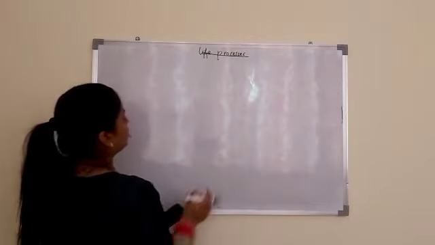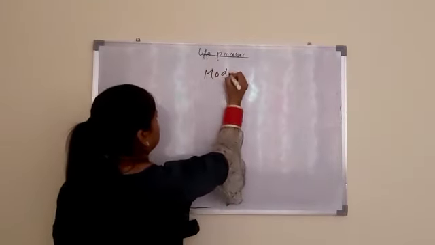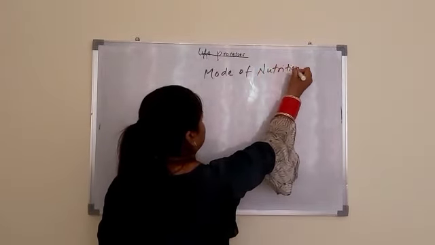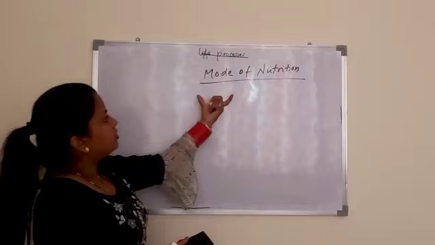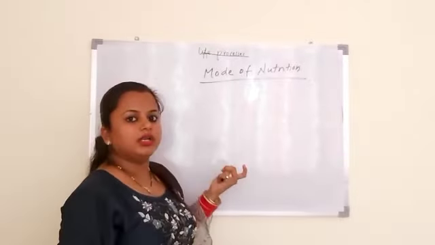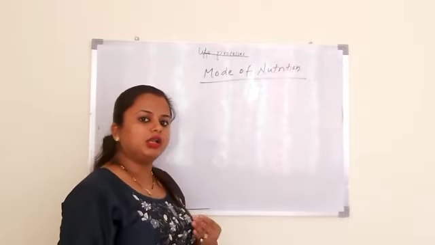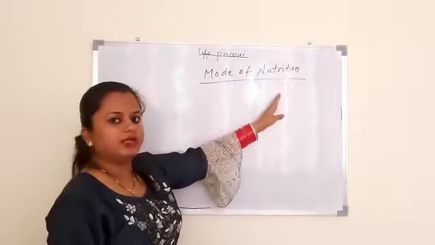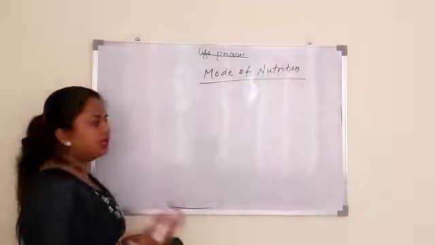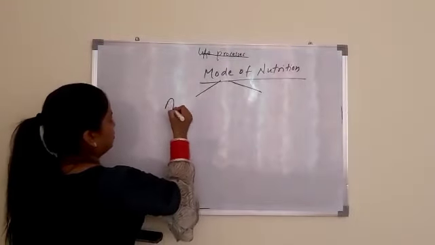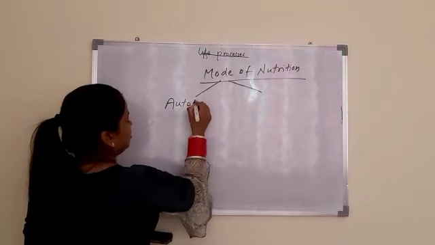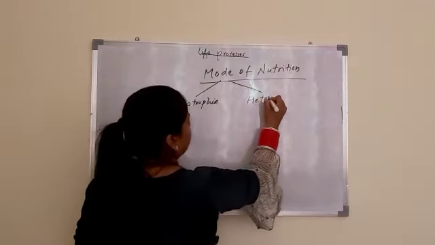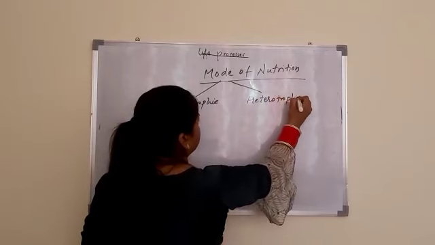Next is mode of nutrition. Mode means how an organism procures its food. कैसे एक organism अपना खाना लेगा. And there are different modes of nutrition for different types of organism. Basically there are two modes. Autotrophic mode of nutrition and heterotrophic mode of nutrition.